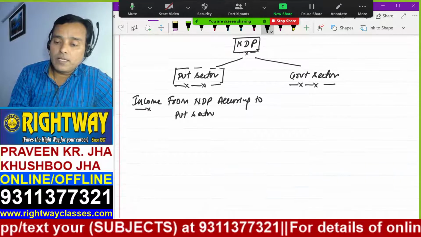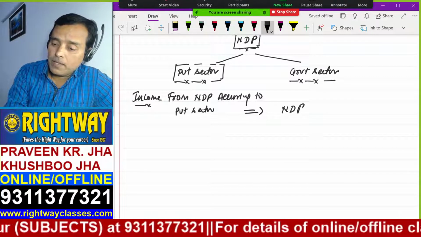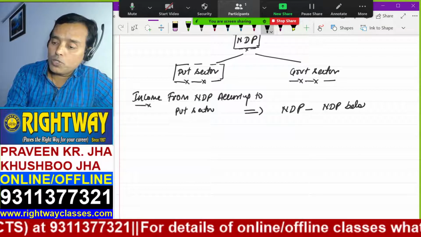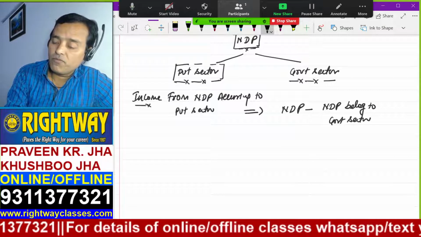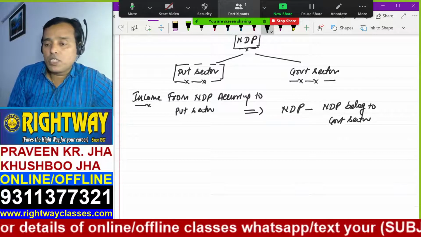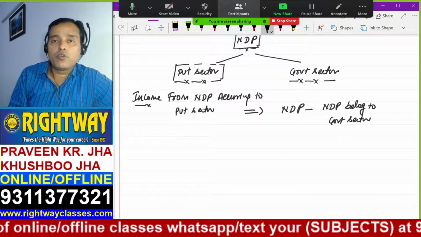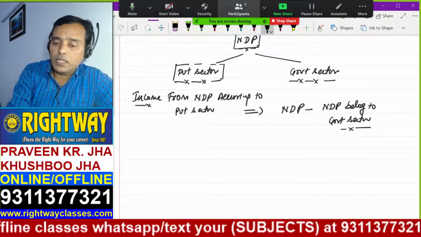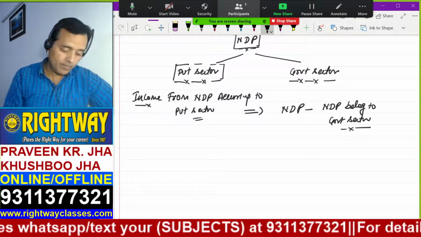How can you find that out? If we have given the total NDP, then total NDP minus NDP belonging to the government sector. Very easy. Whatever the share of the government sector, you deduct it from the NDP, and you will get income from NDP accruing to private sectors. There are two sectors only. If you deduct the government sector's income, then you get the private sector's income. But the point is, how to calculate the government sector's income?